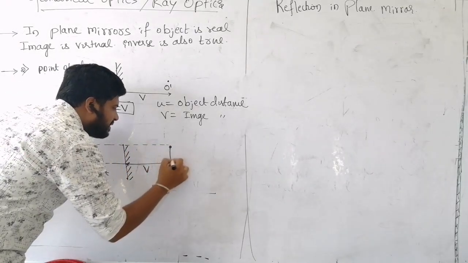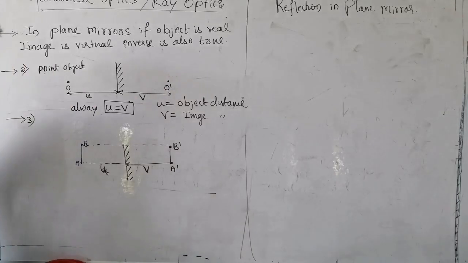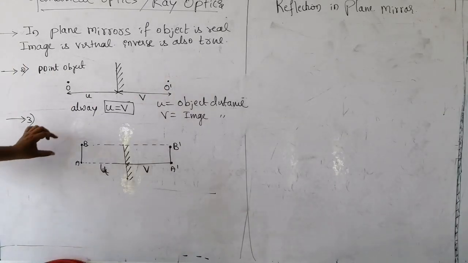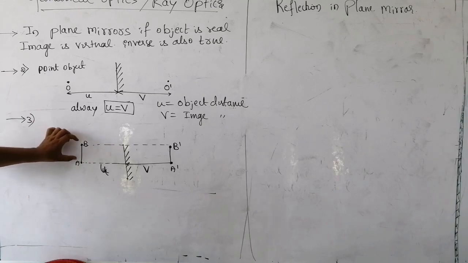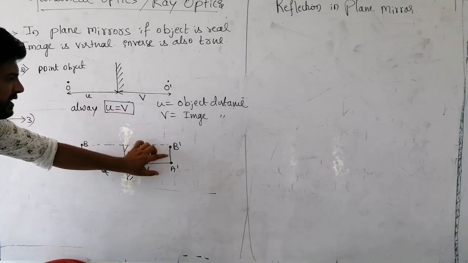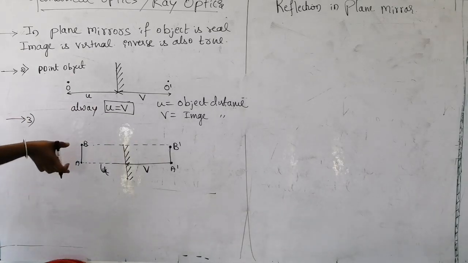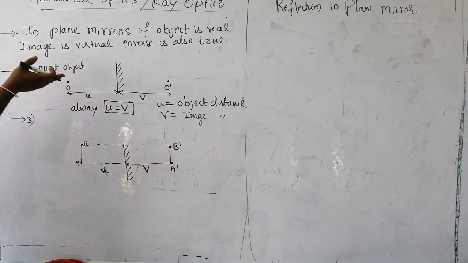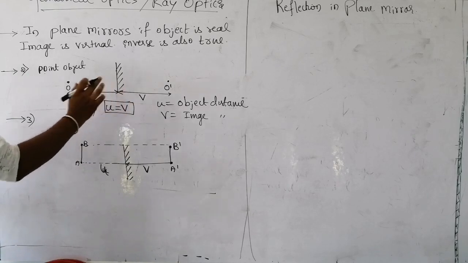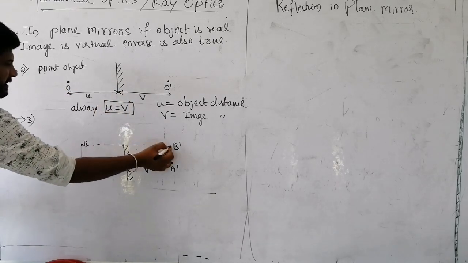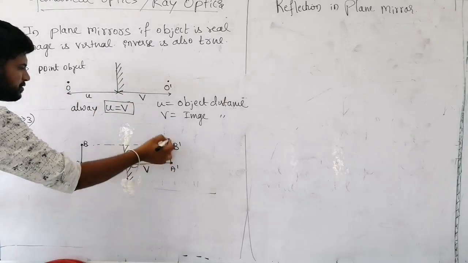Now you will get here B dash. Okay, the image of AB is what? A object, and you can find the image of this A dash B dash. This is possible by using the distance rule, U is always equal to V. Take this point, find the image. Take this point, find the image, join.